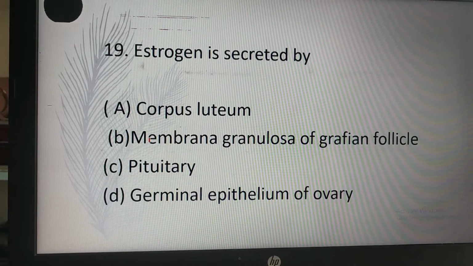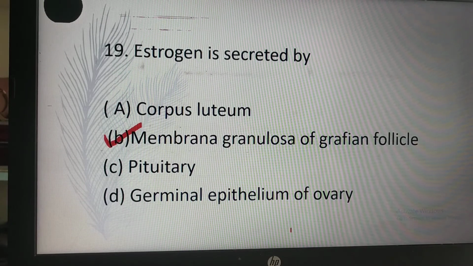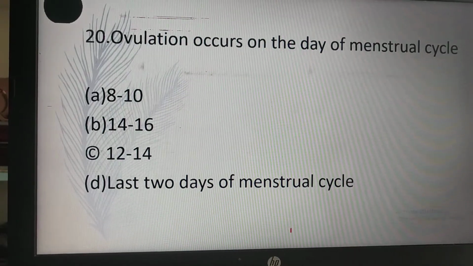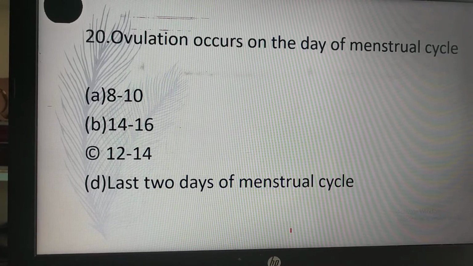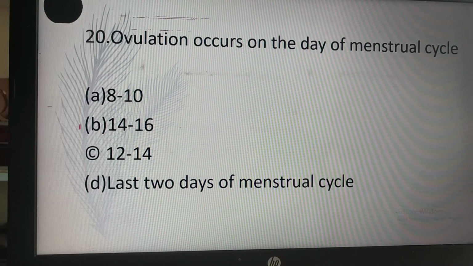So B is the correct answer. Estrogen is secreted from membrana granulosa of Graafian follicle. Ovulation occurs on the day of menstrual cycle, 8 to 10 days, 14 to 16, 12 to 14, last 2 days of the menstrual cycle. So B is the correct answer, 14 to 16.